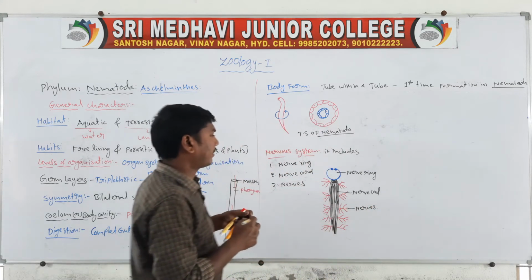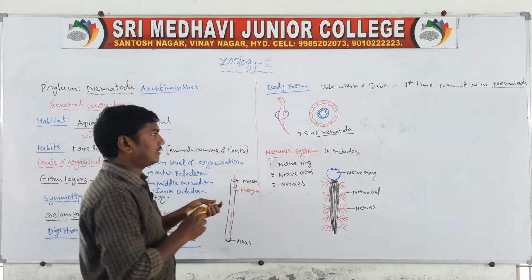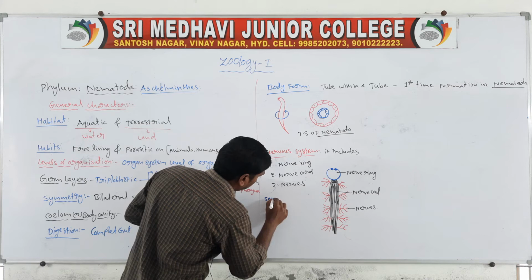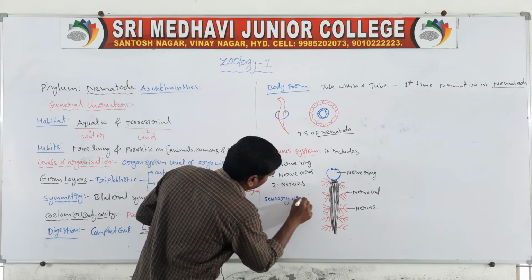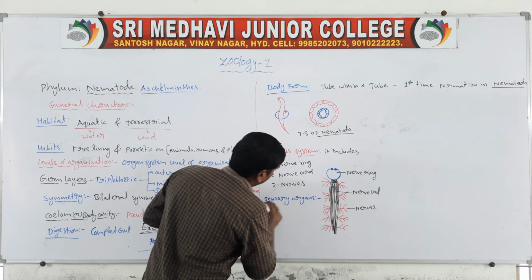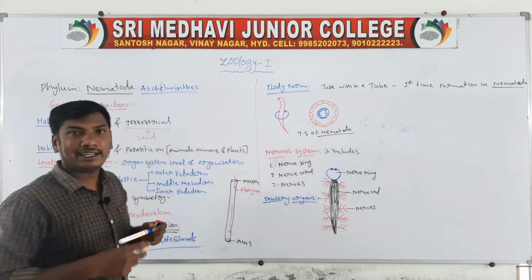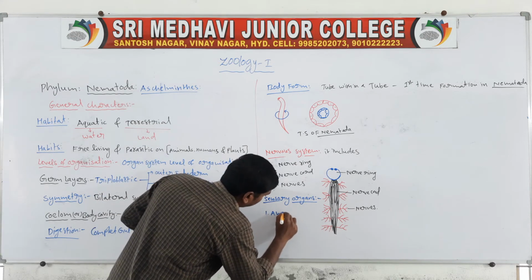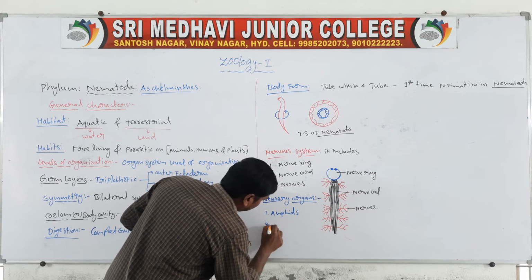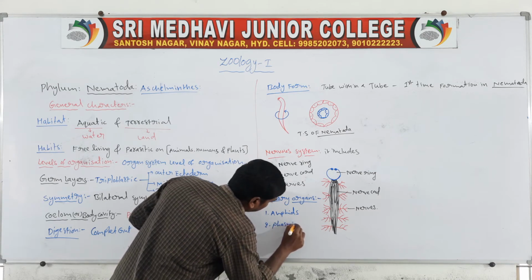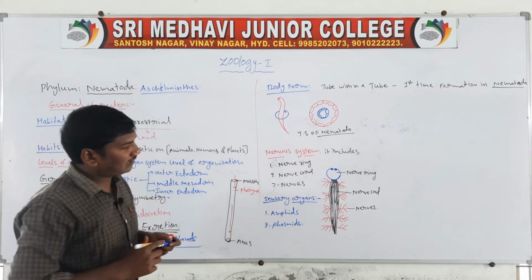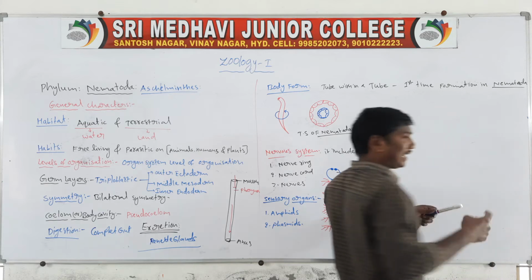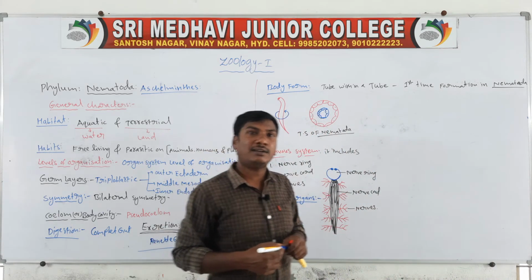These are the nerves. Next one, sensory organs. So the sensory organs are presenting as two sensory organs. One is the amphids. Second one is the phasmids. Amphids and phasmids are the two sensory organs of the phylum Nematoda animals. So, 2 marks, very very important: differences between the amphids and phasmids.